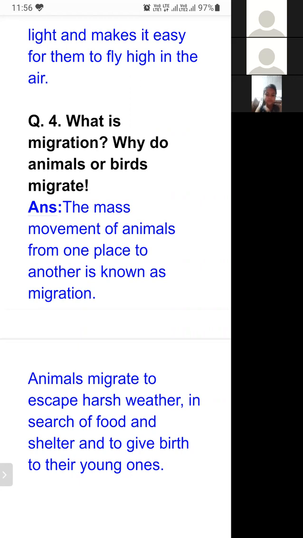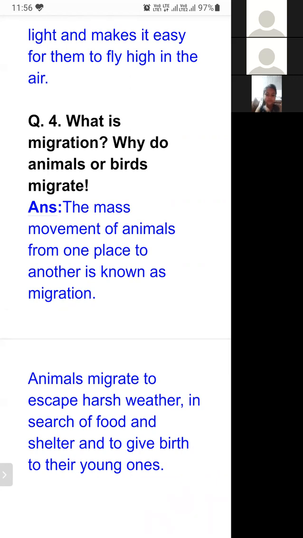That type of movement is known as migration. So I'm repeating again. What is migration? The mass movement of animals from one place to another place is known as migration.